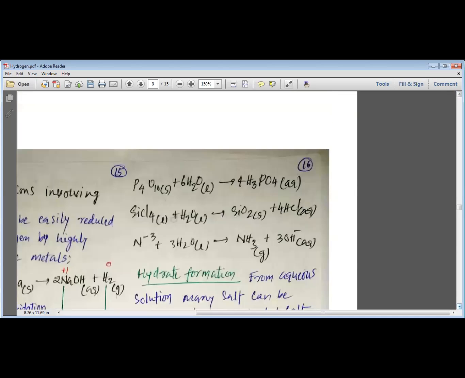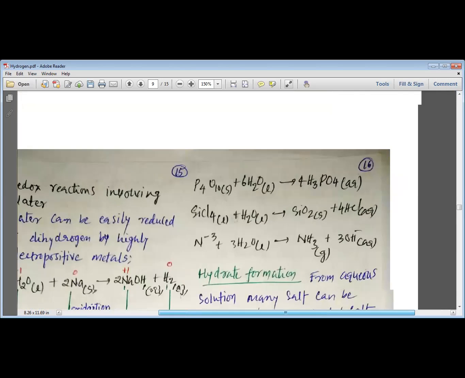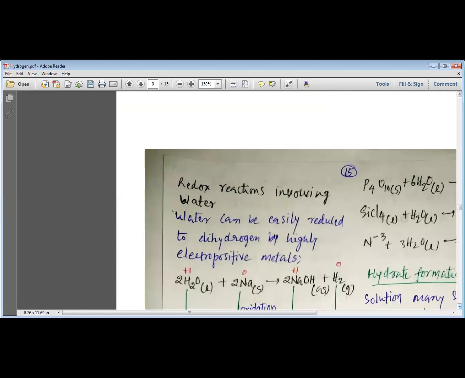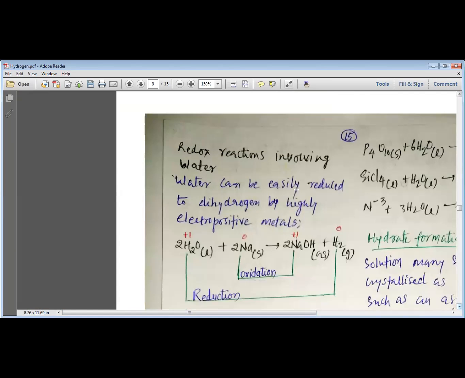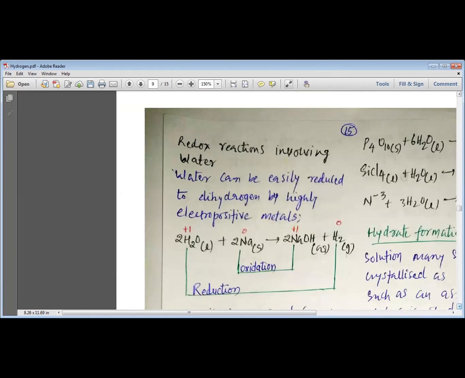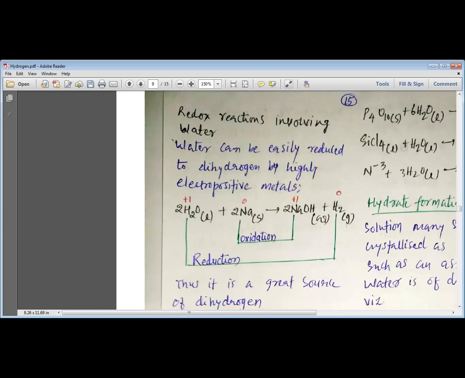Water can behave as an acid and base with different compounds, or when water reacts with water, it can behave both as an acid as well as a base. One molecule of water behaves as an acid, another molecule of water behaves as a base.